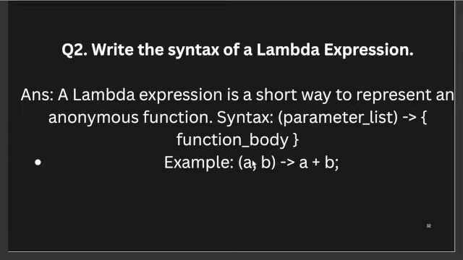If we want to create an addition lambda expression, we have to give the parameters, like two variables a and b, then an arrow, and a plus b is the body, which is the function body. So we want to add a plus b, so we will write here a plus b for the addition function.